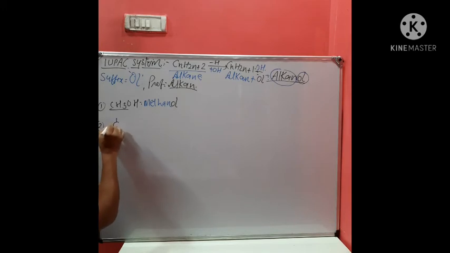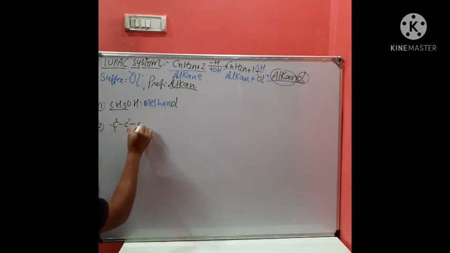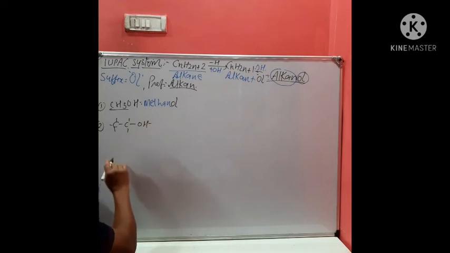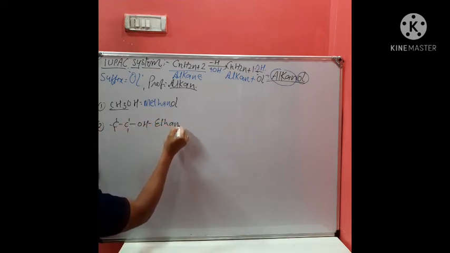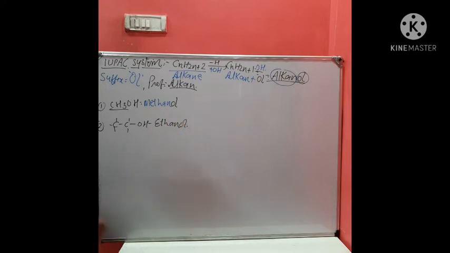Next one is CH3CH2OH. Now two carbon atoms are there. Therefore it is termed as ethane and ol. But if I write the compound CH3, okay, and now here is OH and one more OH is there. In this case, we have to number it.